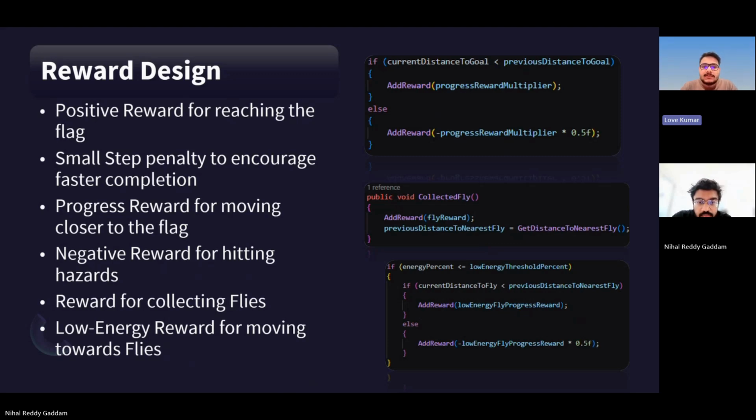Hazards give negative reward because the frog should avoid them. For the final version, we added a fly collection reward and a low energy fly seeking reward. These were very important because the final task is not only about reaching the flag, the frog also needs to manage energy. So the reward design balances several behaviors: reaching the goal, moving efficiently, avoiding hazards, and recovering energy when needed.